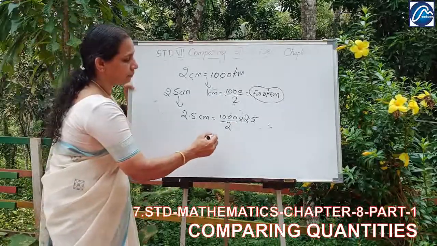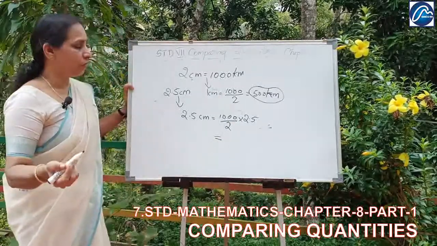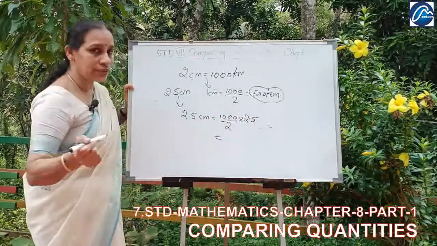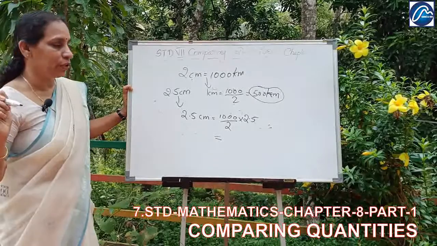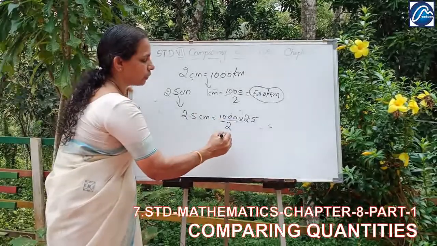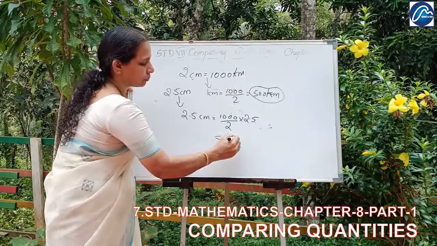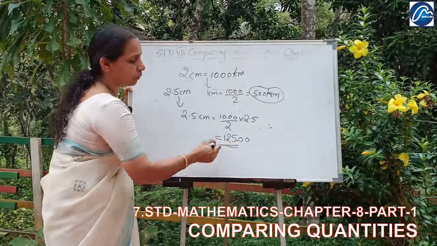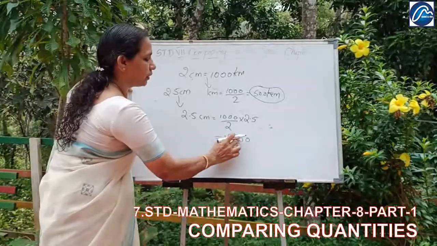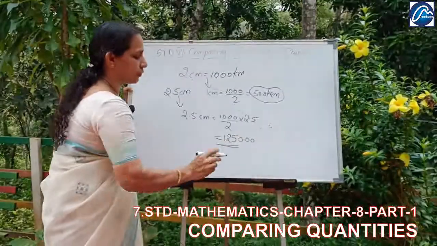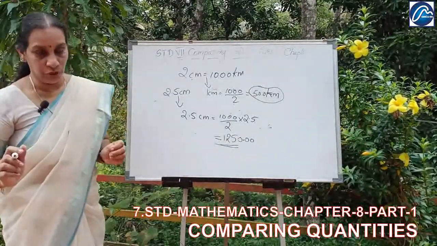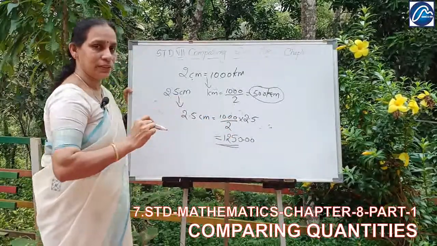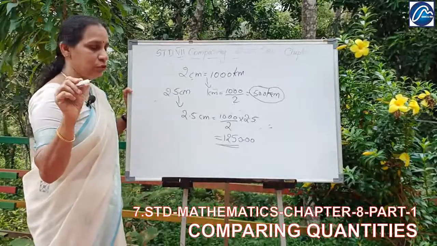So what is the answer? 2.5 into 1000 by 2. What is the half of 2.5? 1.25. 1.25 into 1000 is 1250 kilometer. How did I calculate? Take half of 2.5, that is 1.25.